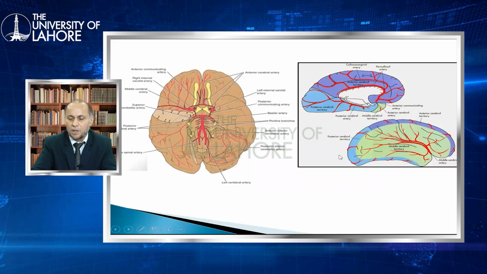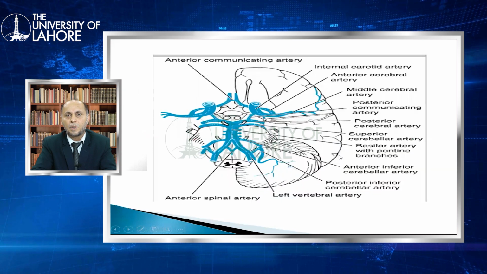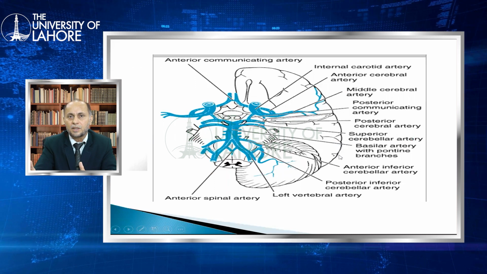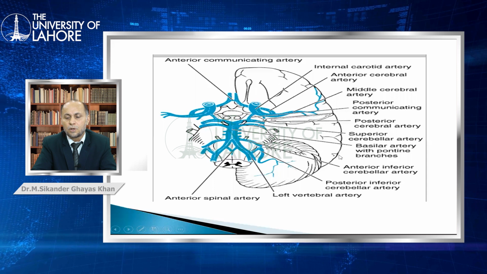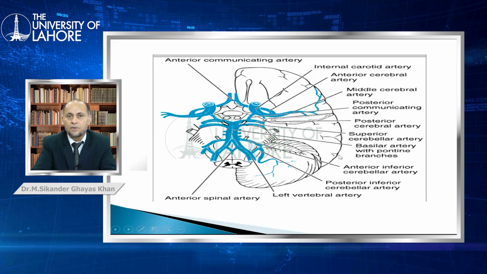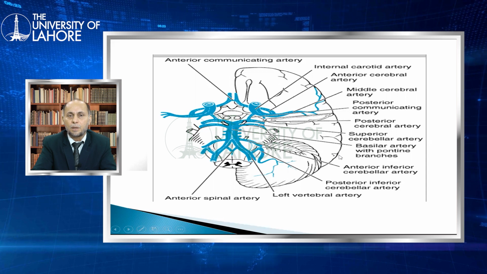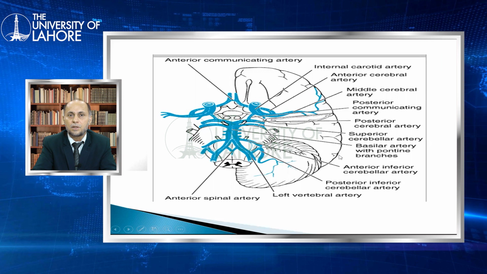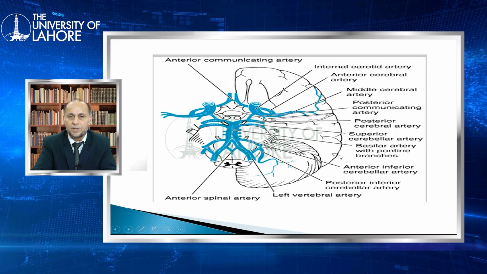The middle cerebral artery is divided into two parts: the superior division and the inferior division. Due to the superior division, there is Broca's aphasia, and due to the damage or the occlusion of the inferior division, it causes Wernicke's aphasia.